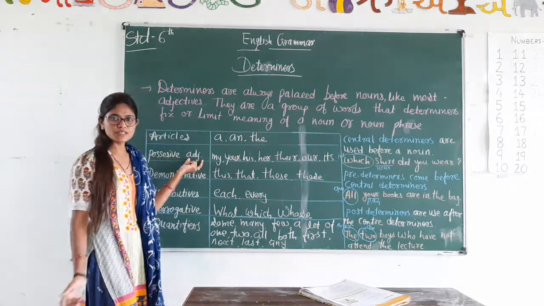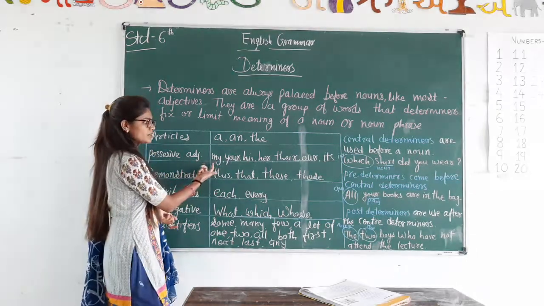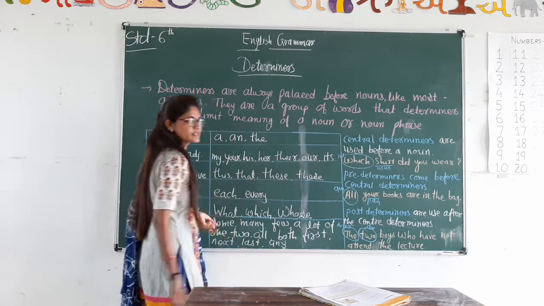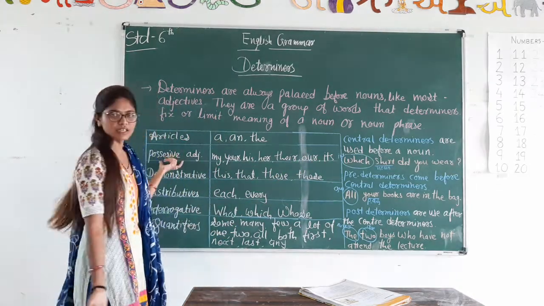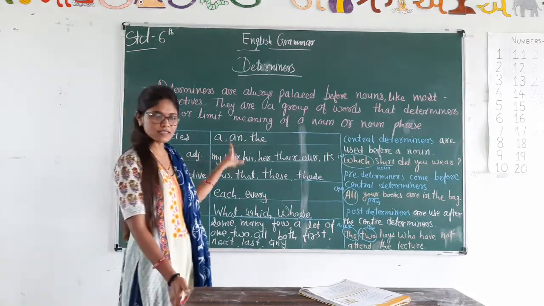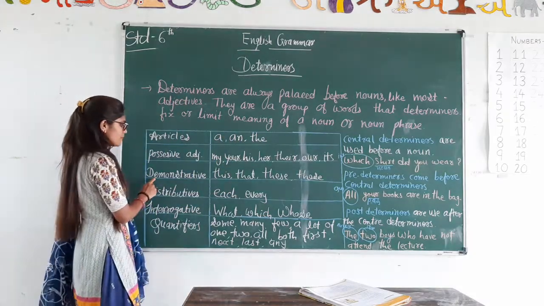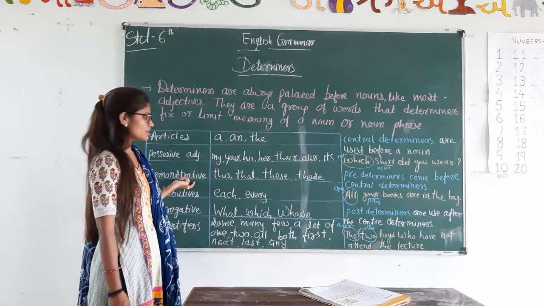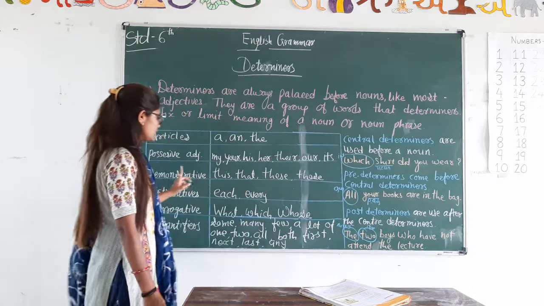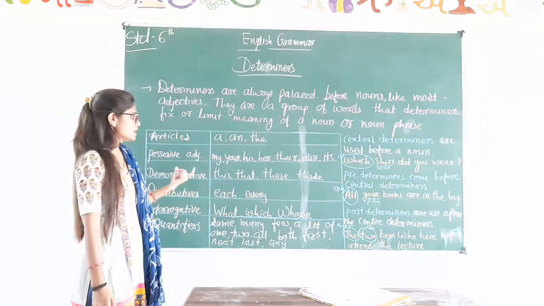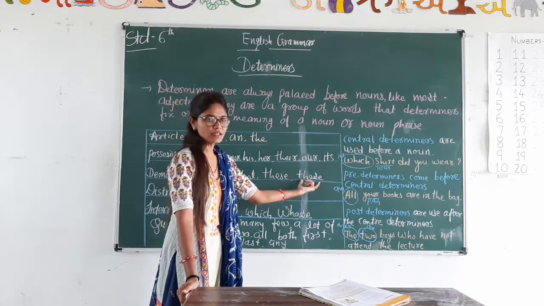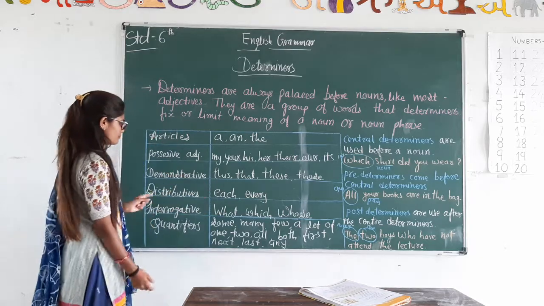Possessive adjective means स्ववाचक विशेषण. My, your, his, her, their, its. These all are determiners in the role of possessive adjectives in sentences. Then demonstratives. Which are the demonstratives? This, that, these and those. Demonstrative means निर्देशक. सेंटेंस में हम इस तरह के डिटर्मिनेंट्स का यूज करते हैं निर्देशक को बताने के लिए.